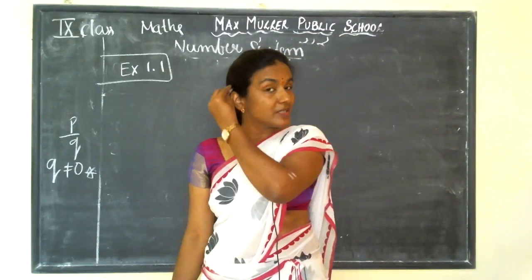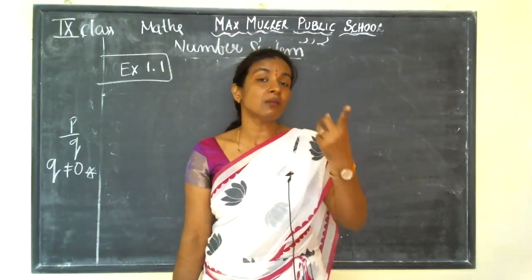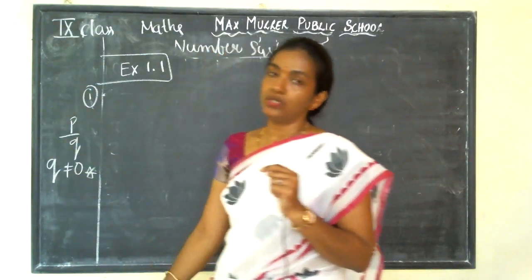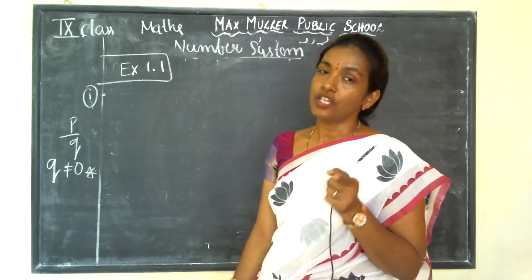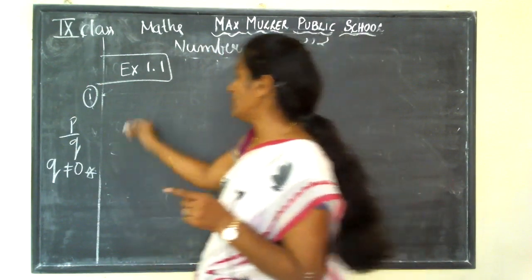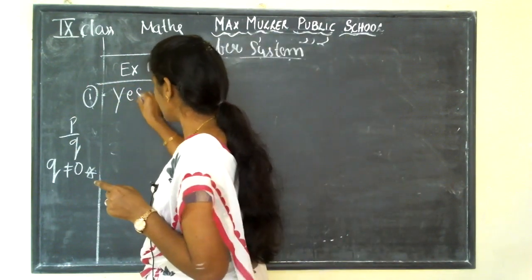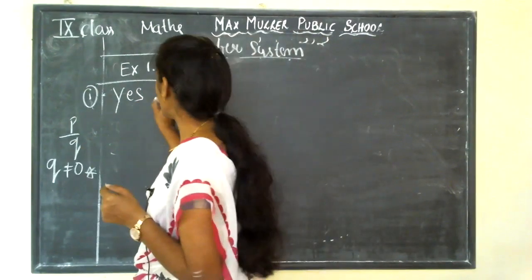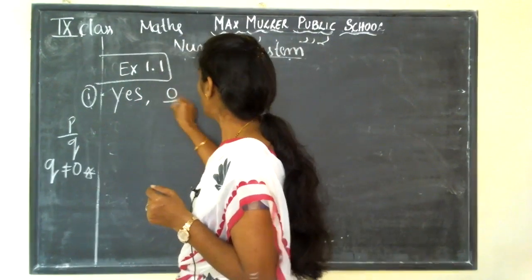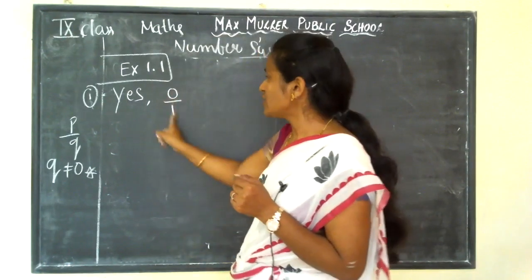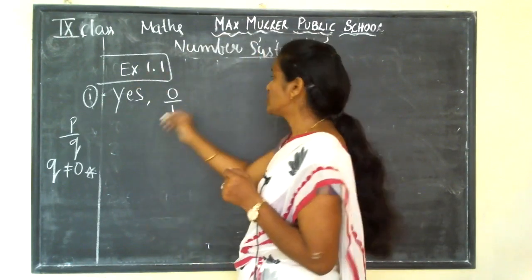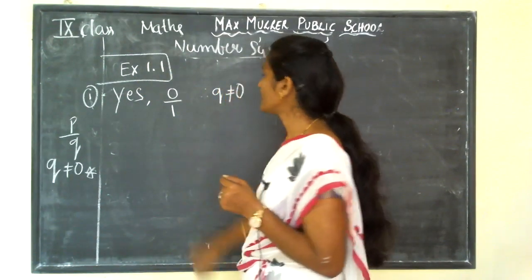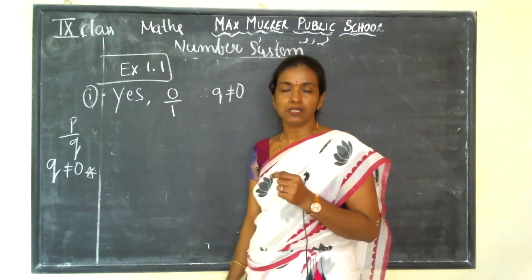They are asking whether 0 is a rational number or not. We all know that if in the q place you write 1, yes, I'm going to tell the answer, yes, 0 is a rational number. Why can you say this? Because if you write 1 in the denominator place, there is no change in the value. Here q is not equal to 0, so obviously it is a rational number.